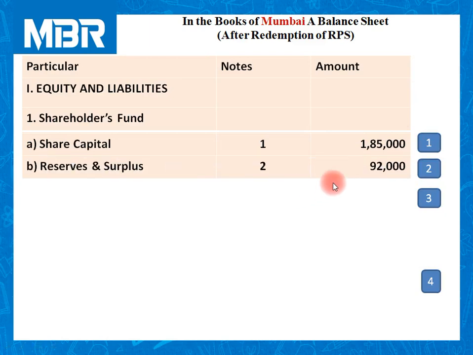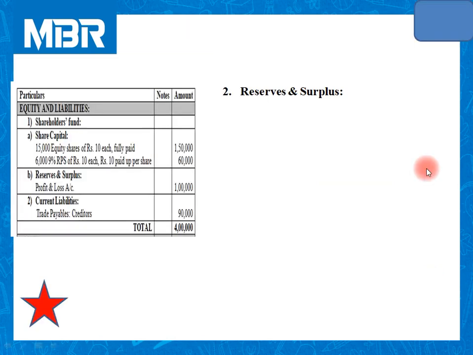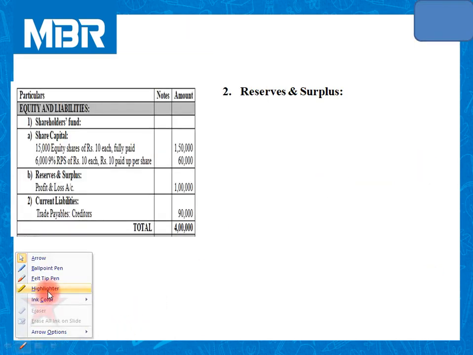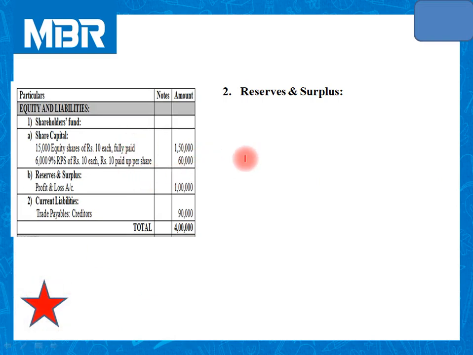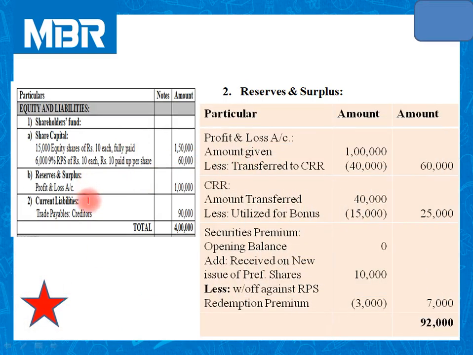Number 2, reserves and surplus. The amount of reserves and surplus is 92,000. Let us calculate it. In this question, profit and loss account is given as rupees 1 lakh.